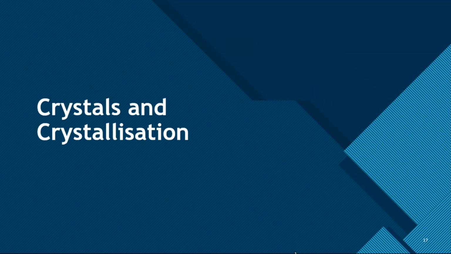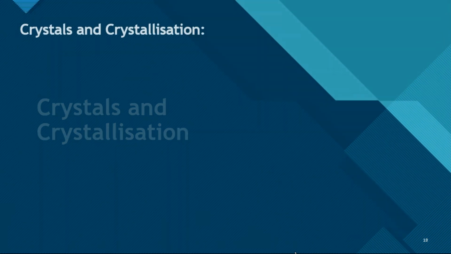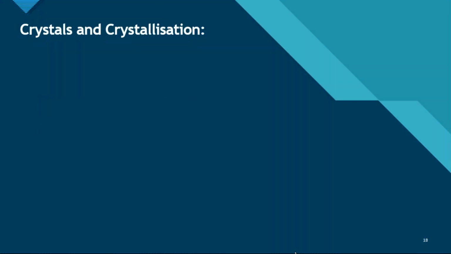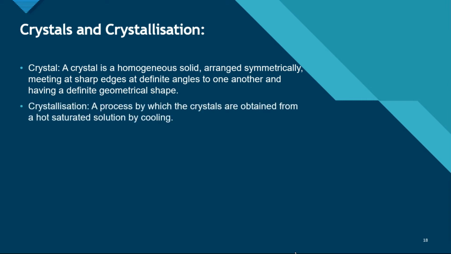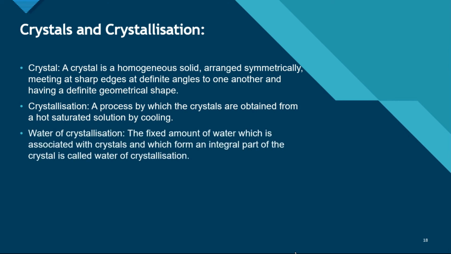Now let's discuss about crystals and crystallization. A crystal is a homogeneous solid arranged symmetrically meeting the sharp edges at definite angles to one another, having a definite geometrical shape. Crystallization is the process by which the crystals are obtained from hot saturated solution by cooling. Water of crystallization. The fixed amount of water which is associated with crystals and which forms an integral part of the crystal is called water of crystallization.